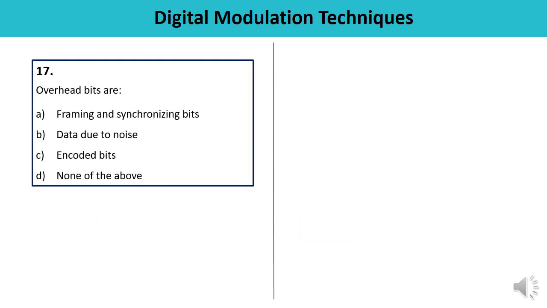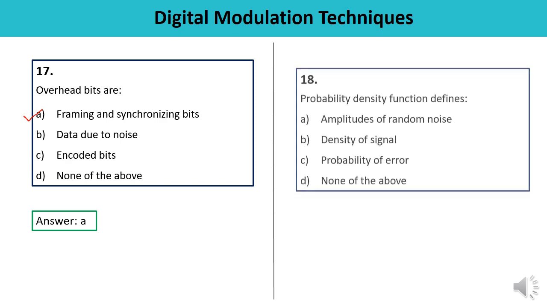Question number 17. Overhead bits are framing and synchronization, data due to noise, encoded bits, or none of the above. So overhead bits are framing and synchronization bits. Because of this overhead, there is synchronization between transmitter and receiver, and the data is extracted accurately. This is the correct one.